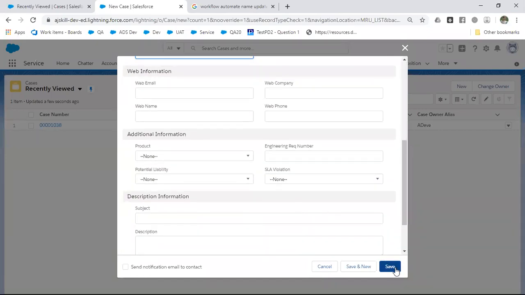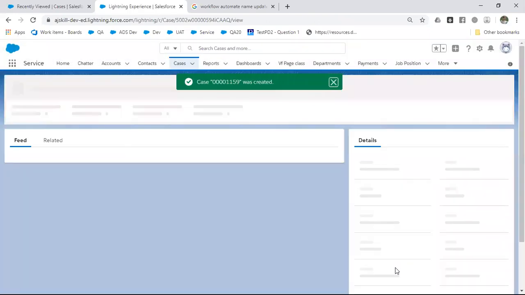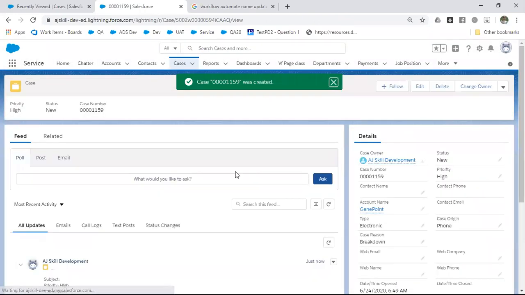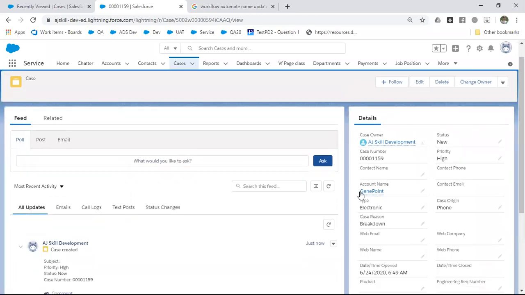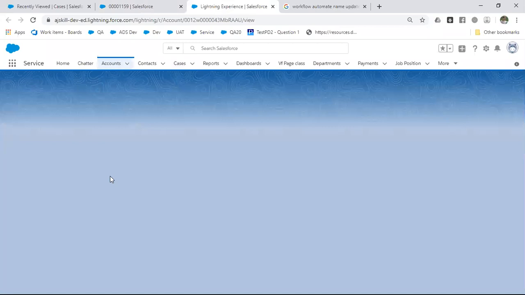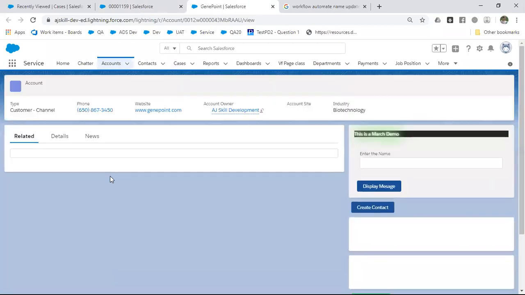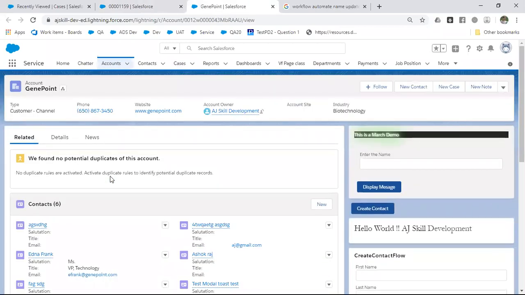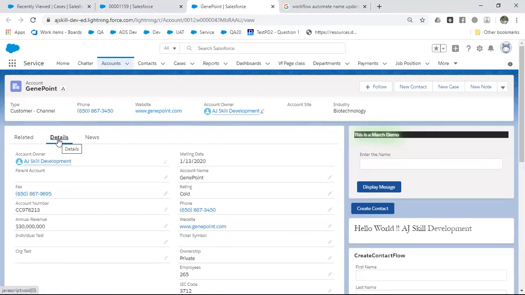Here, the question is, whenever you are going to create a case for an account, that particular account should have a platinum SLA, correct? So you have to go to that account and see whether the account has a platinum SLA. SLA is nothing but service level agreement. It is a technical term.